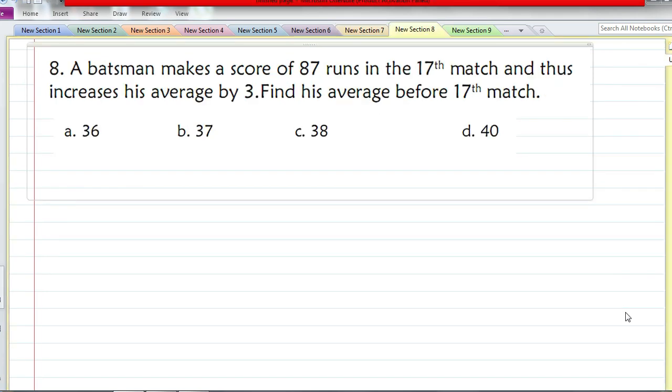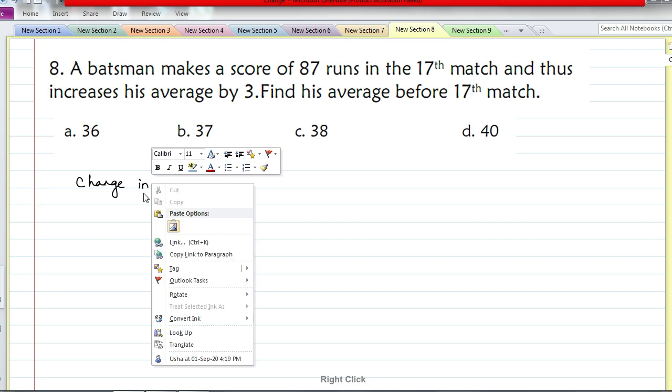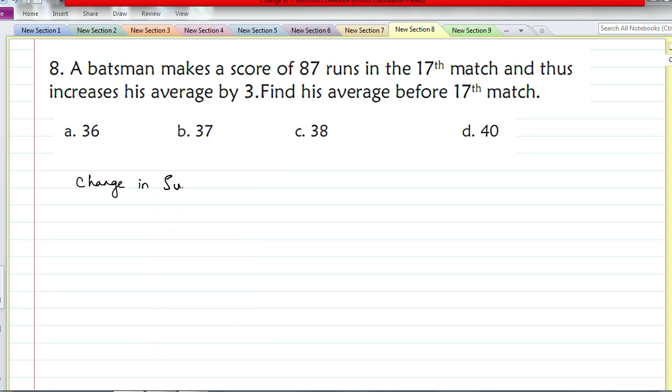A batsman makes a score of 87 runs in the 17th match and thus increases his average by 3. Find his average before the 17th match. This type of question we have discussed before. Here the change in sum is change in average into number of values. I've already given this formula.